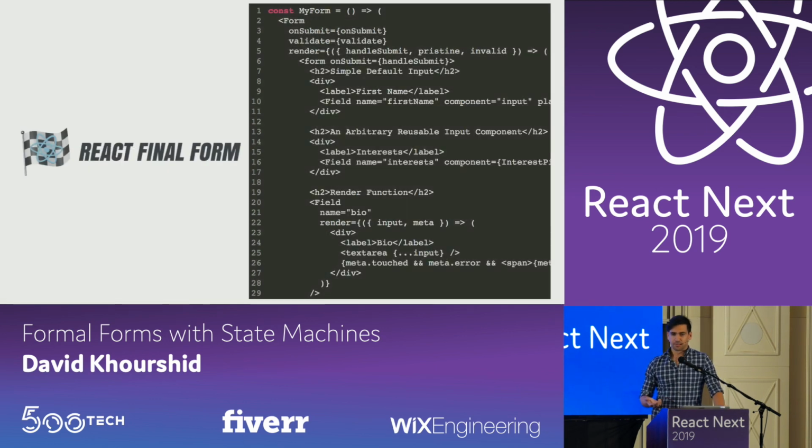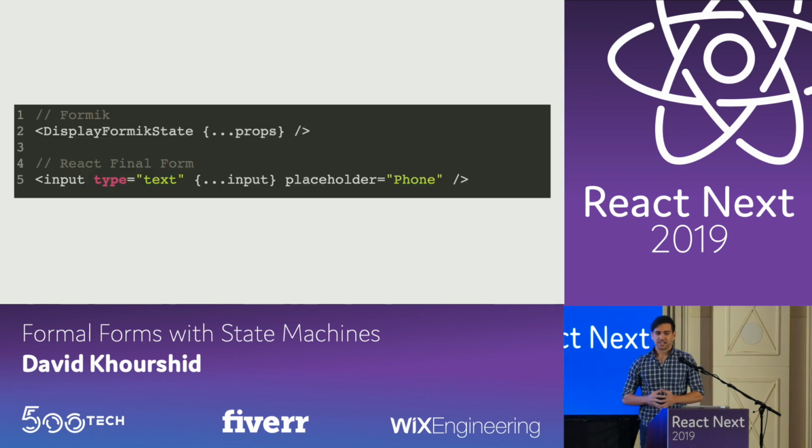React Final Form is another popular library, which is based on Final Form, which is sort of an iteration from the previous Redux Form. It's the same creator who, surprise, abandoned Redux Form as well, just like I abandoned React Redux Form. And if you look at both of these libraries, you'll see something very similar. You'll see that it includes this magic render component or something. I think they're going to start using hooks now, but regardless, the idea is the same, where you take props, you pass them into these inputs, and you don't care what's in these props.